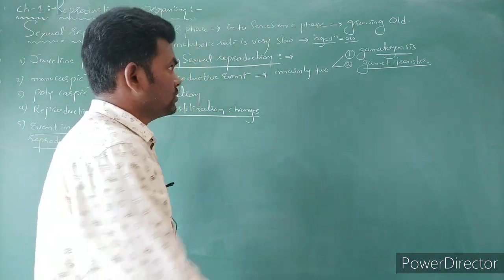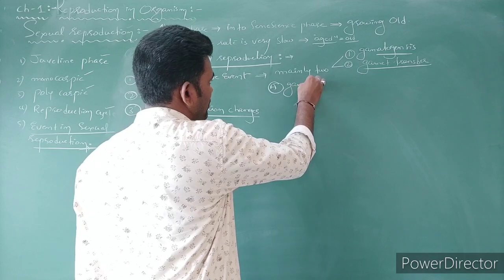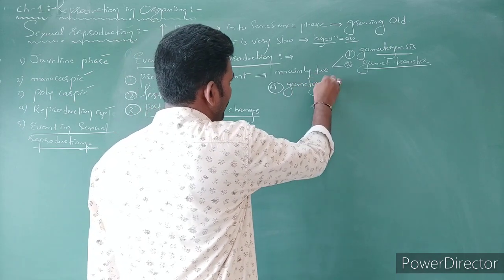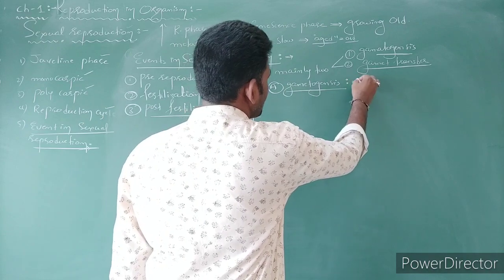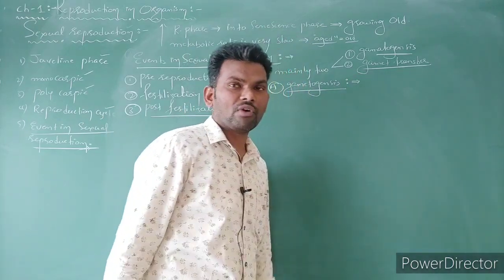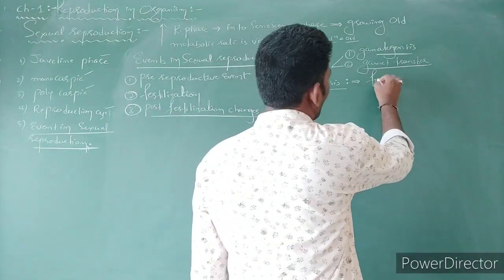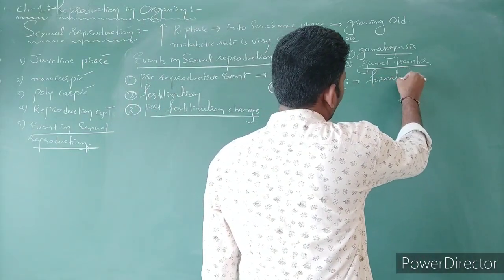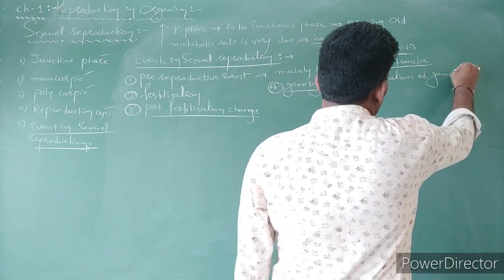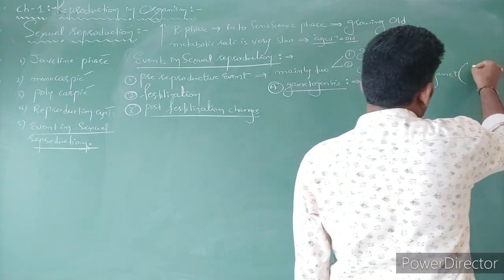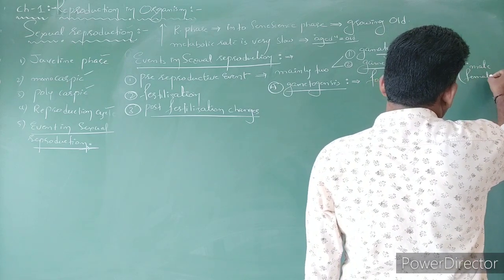Right? So gametogenesis means what? You know already. The simple definition: gametogenesis means formation of gametes. Two types of gamete: one is male gamete, one is female gamete.